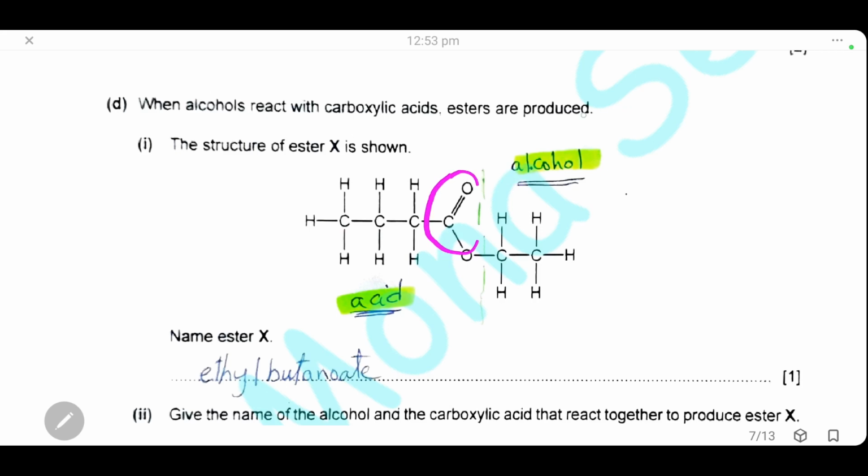So this is the alcohol side and this is the acid side. For the acid side, we have carbon 1, 2, 3, 4. So this acid is butanoic acid, and for the alcohol side we have 2 carbons only, so it is ethanol. So this ester will be ethyl, the part from ethanol, and from butanoic acid it will be butanoate. The name of the ester is ethyl butanoate.